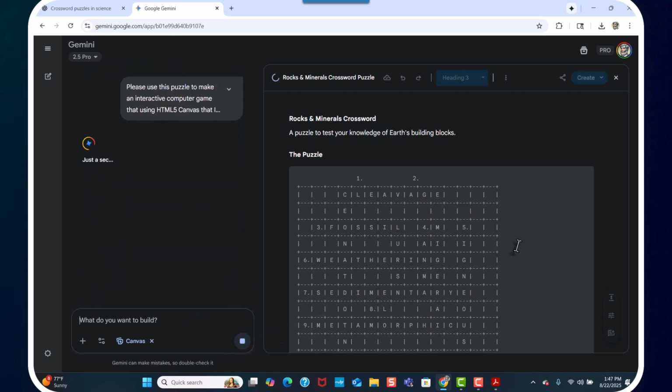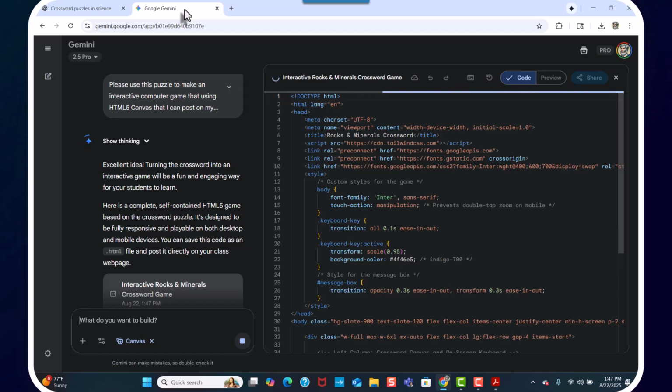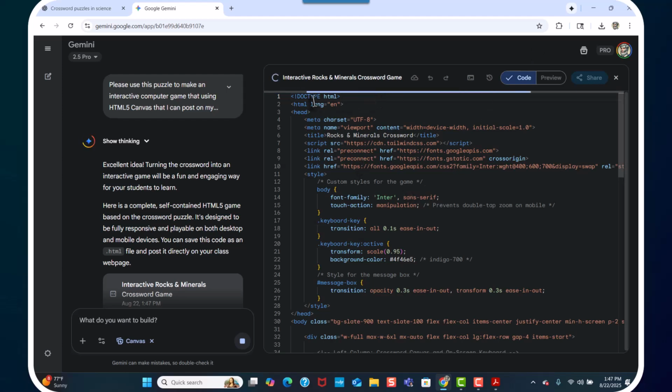All right. So we saw this yesterday with the word search. Gemini's was really good. In my video, you didn't see the one that ChatGPT-5 created. The nice thing was Gemini 2.5 Pro, the one it created was one iteration, right? Here it is coding. It was one iteration, it was perfect. I could just take all this HTML5 code, copy, paste it, put it on my website, on a web page, and then I could send people to play it.